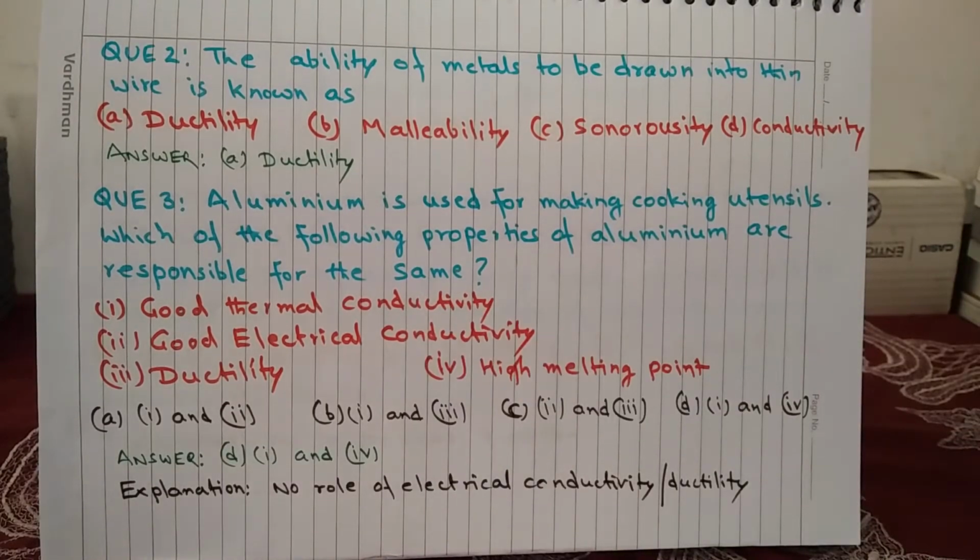1 and 4. That is good thermal conductivity, because it decides how well the cooking utensil is going to get hot, and high melting point, so that the cooking utensil can be used even at high temperature. Electrical conductivity has nothing to do with the job of a cooking utensil, and ductility is the ability of a metal to be drawn into thin wire, so this is not required. Rather, malleability is the property which is required to make a cooking utensil.